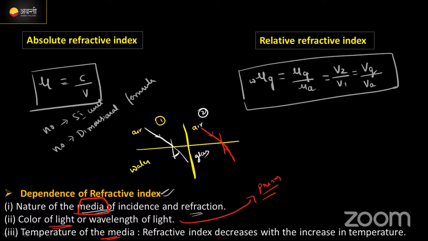Next thing है temperature में depend होता है. The refractive index decreases with an increase in temperature. Temperature increase करने से refractive index क्या होता है? Decrease होता है. Okay. On these three factors, the refractive index is dependent. First one है nature of the medium. Second one है color of light which is incident on it, or wavelength of the light. Third one is temperature of the medium. If temperature increases, refractive index decreases. Clear?